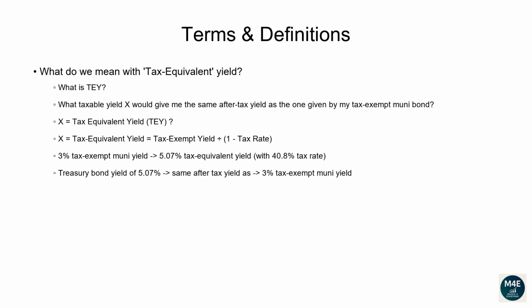The formula to compute the tax-equivalent yield is given by Muni tax-exempt yield divided by 1 minus tax rate. For example, if a Muni bond yields 3%, and you're in the 40.8% tax bracket, the tax-equivalent yield would be 3% divided by 1 minus 40.8%, and that's equal to 5.07%. So a taxable bond like a US Treasury would need to yield at least 5.07% to match the yield of a tax-exempt Muni bond currently yielding 3%.